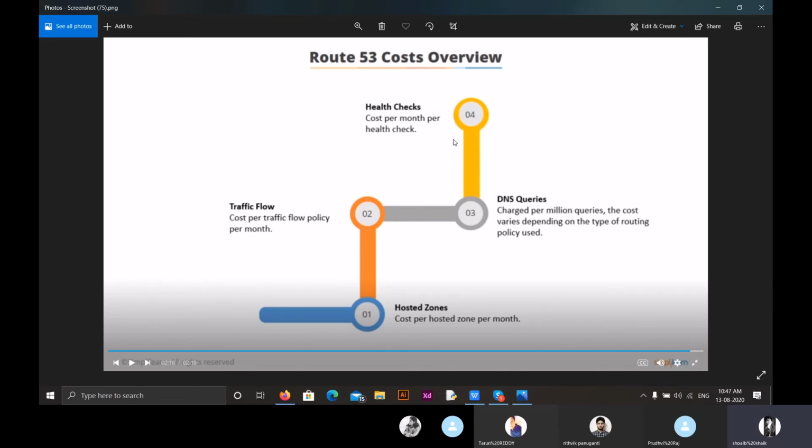The fourth one, health checks. Health checks ensure whether our website is working or not working. So this is also costed per month and per health check. Coming to discounts, if the number of hosted zones we are using is increased, then our discount is also increased, so our cost decreases. If we are using fewer hosted zones, then we will not have discounts. So that's all about the costs in Route 53.